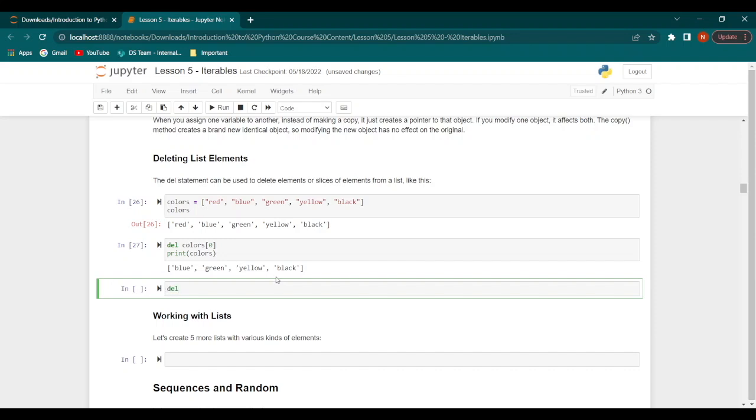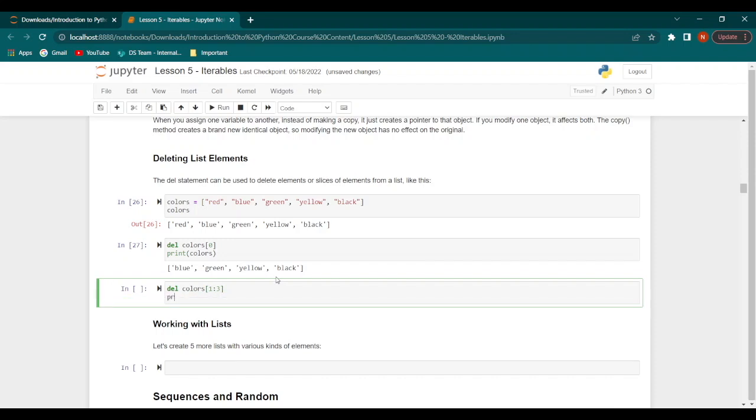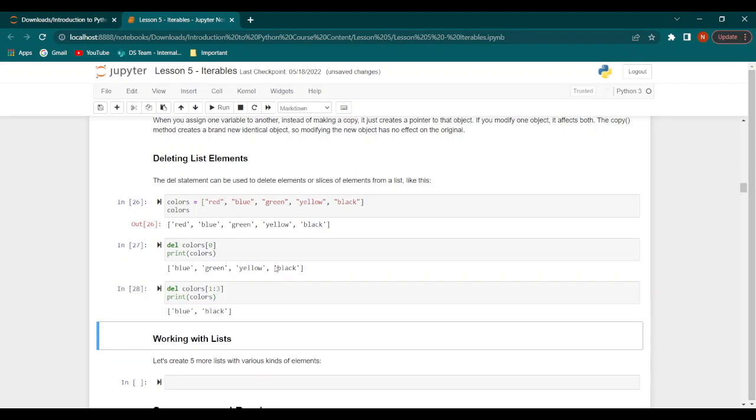Now let's say we type delete colors and we say 1 to 3. Now when we print the list colors, we find that the elements from the 1st to the 3rd position, excluding the element at the 3rd position, are removed. So that is the element at position 1 and the element at position 2, which is green and yellow. Both of these elements have been removed, and all we are left with are blue and black.